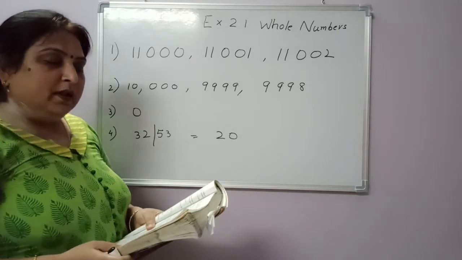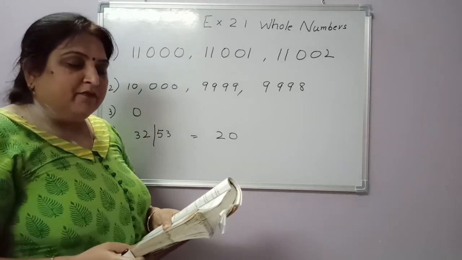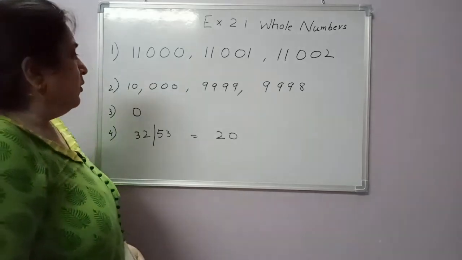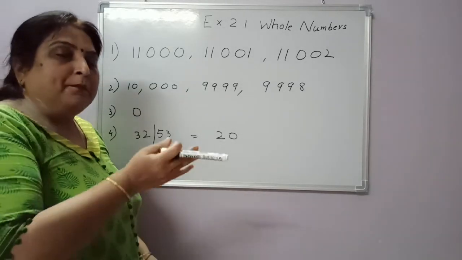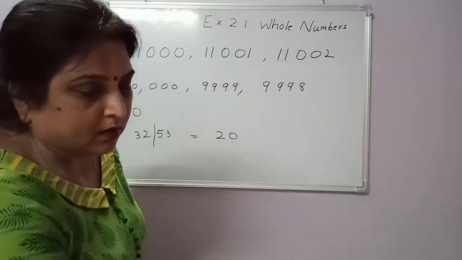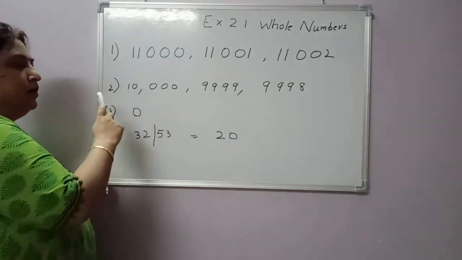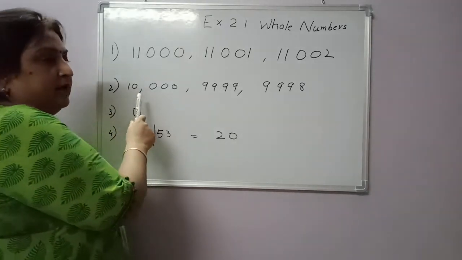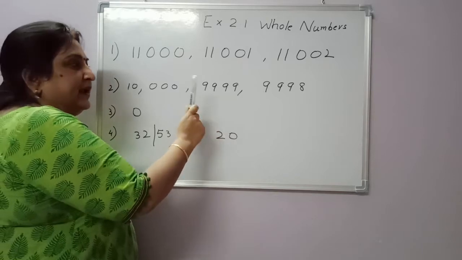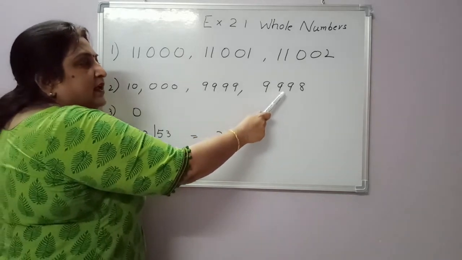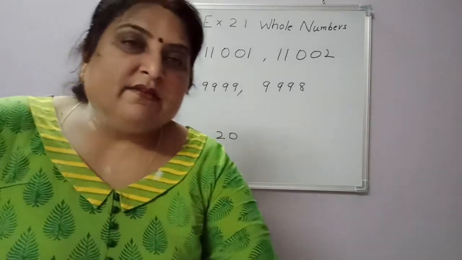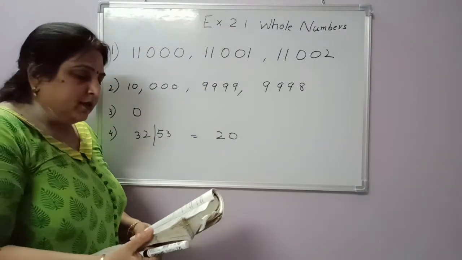Write three whole numbers occurring just before 10,001. This is a predecessor. See, the three numbers before 10,001 are 10,000, 9,999, 9,998. Okay, these are very simple things you must be knowing.